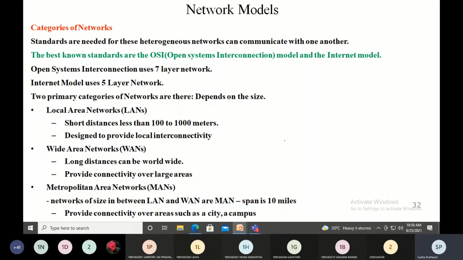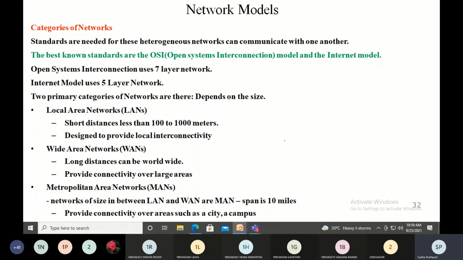What is ring topology? Point-to-point connection is used in ring topology, ma'am. We use repeaters, ma'am. At each and every device, there will be a repeater. The repeater will regenerate the digital signal so that the signal strength will be good, because after some point of transmission, the signal becomes weak. So regenerating the signal is important so that the quality of the message is not lost. So that is ring topology.